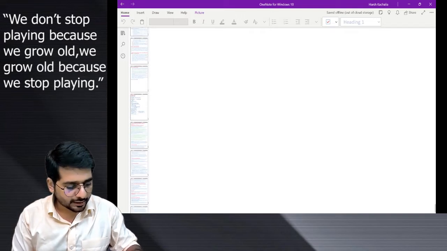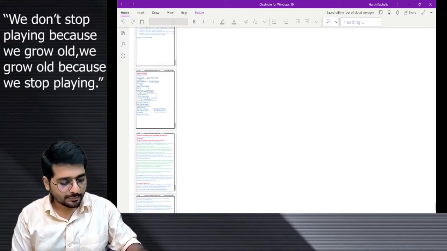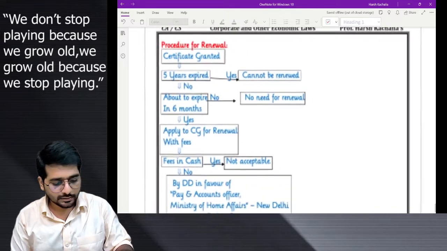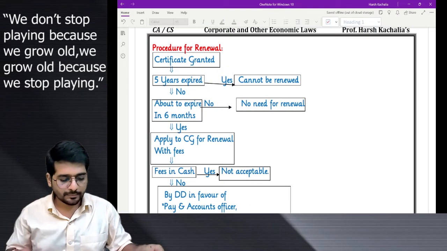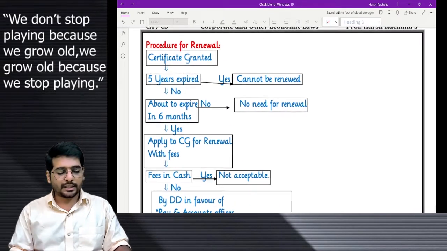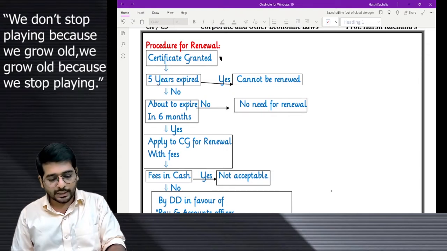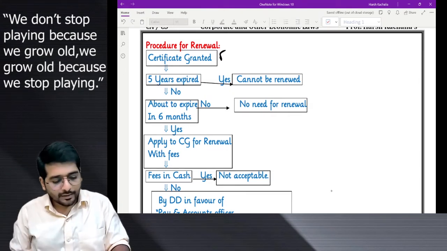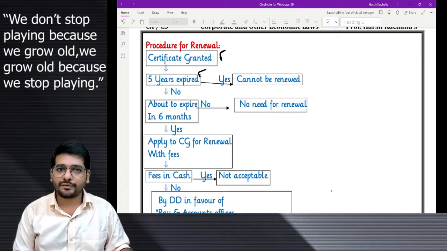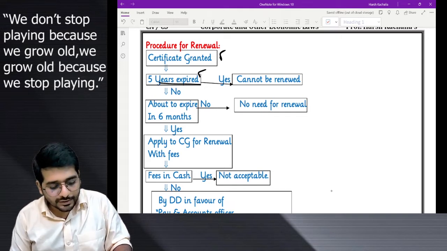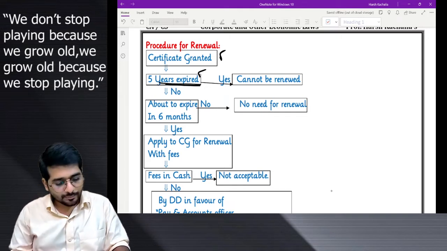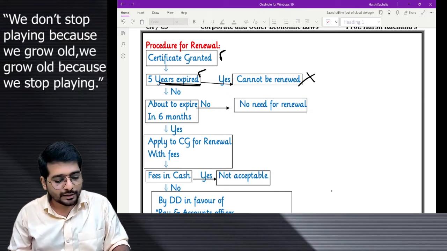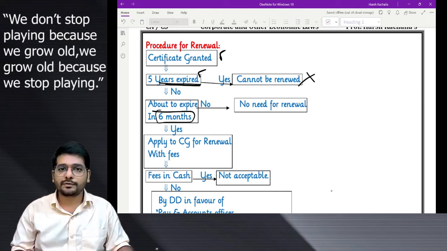Your entire renewal portion will be covered with the help of this flow chart. See this. Can you see it, guys? Yes. Entire procedure for renewal will be covered. Certificate granted. Exactly what is given in the question. Certificate was granted. 5 years is the requirement for the certificate. Okay. 5 years requirement. Remember this, 5 years. 5 years have expired, then no renewal possible. 5 years not expired, then the renewal shall be done within 6 months.